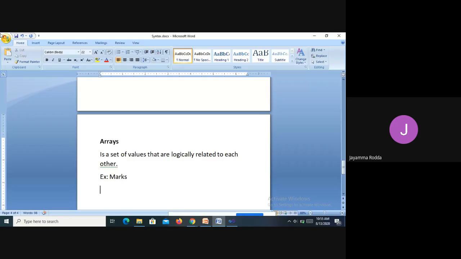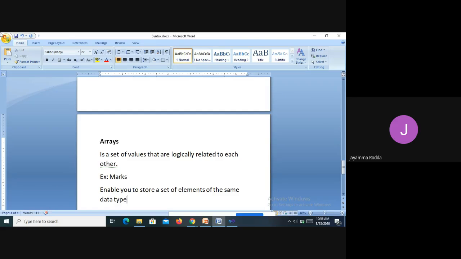So what does an array do? It will enable you to store a set of elements of the same data type.